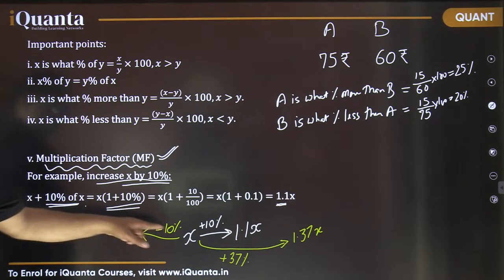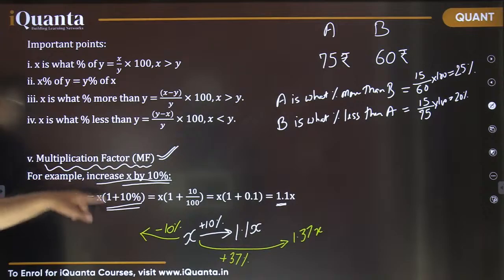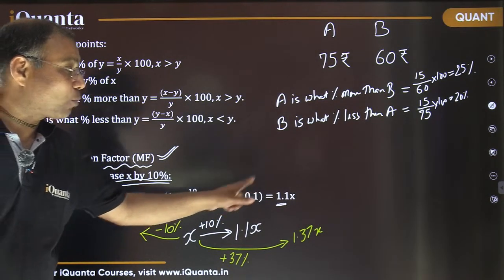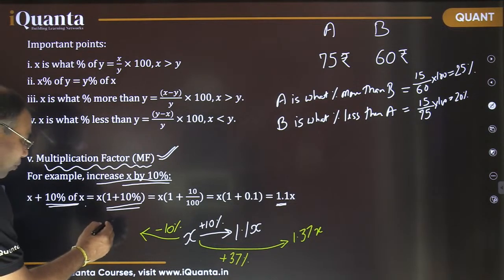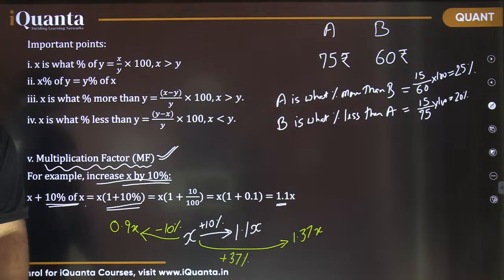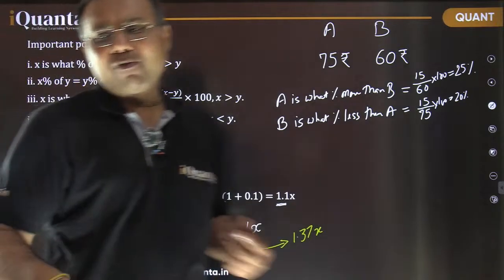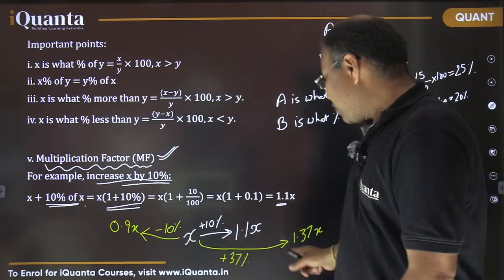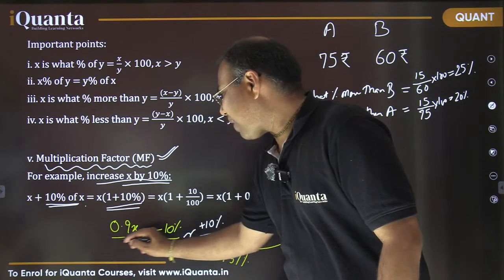So it is a decrease of 10%, so this would be minus. So 1 minus 0.1, that would be 0.9. So it is basically 0.9x. Excellent.